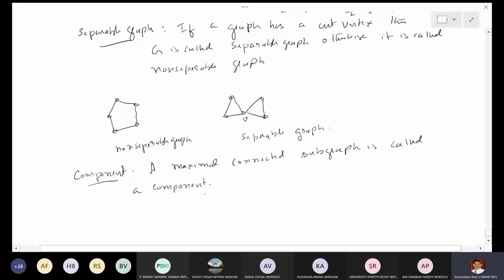Now, a maximal connected subgraph without a cut vertex is called a block of the graph, right?